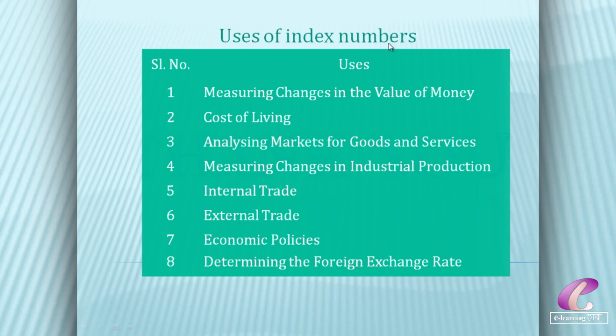Now, uses of index numbers. Index numbers are used in many areas. Mostly they are widely used in these areas. The first one is measuring changes in the value of money. The second one, cost of living. The third one, analysis of markets for goods and services. The fourth one, measuring changes in industrial production. The fifth one, internal debt. The sixth one, external debt, and economic policy determining the foreign